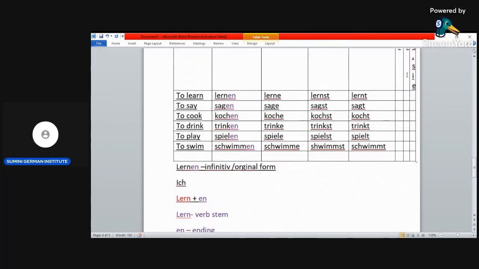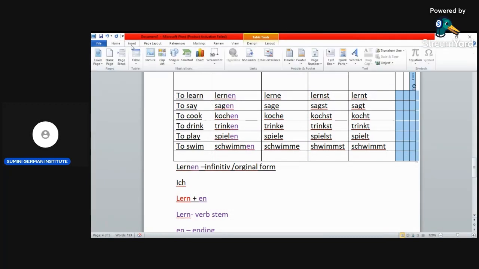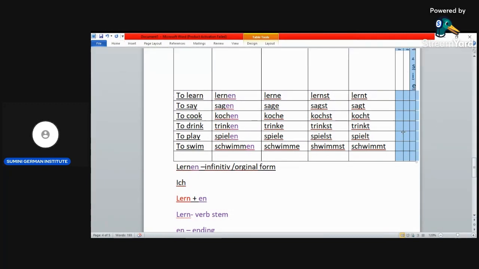Okay, so before we continue, let's cut this part.